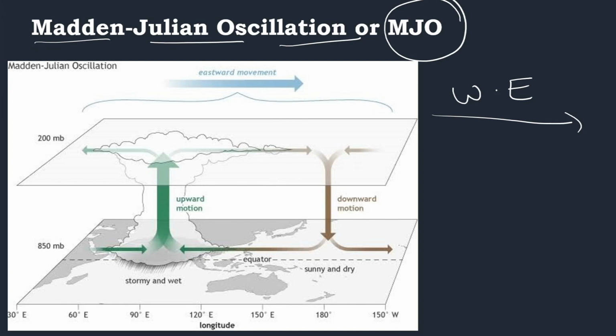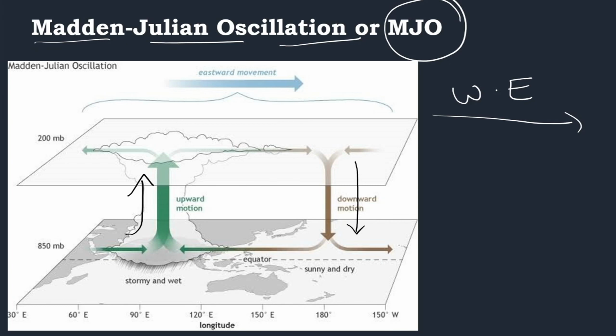This MJO is a large cluster of clouds and convection. So why do we call it convection? You can see here that air is moving from the ground up, and from up it comes down. So this convection action can be seen here. That is why we call it a group of clouds in convection motion.